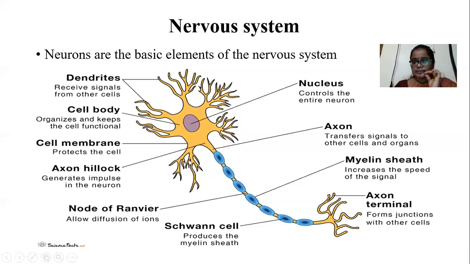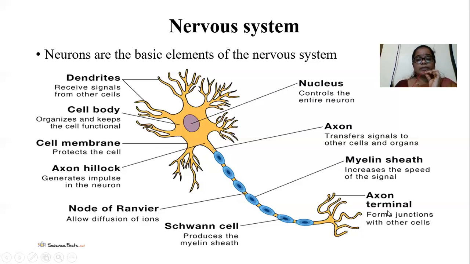These are the parts of a neuron. The neuron consists of dendrites, the cell body, and the axon. The axon is covered with the myelin sheath, which is produced by the Schwann cell. The connecting part between the cell body and the axon is the axon hillock. Within the cell body there is a nucleus, and the cell membrane covers the cell.